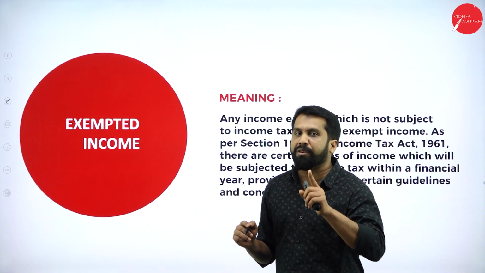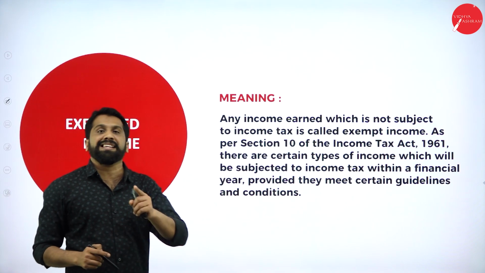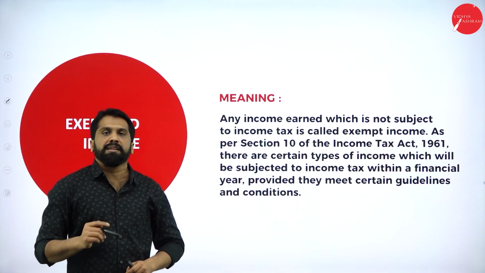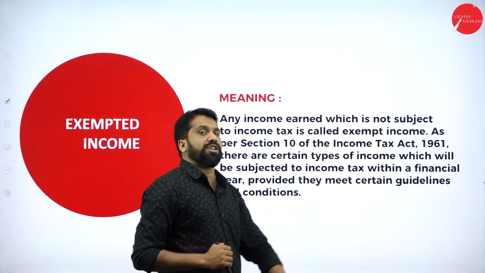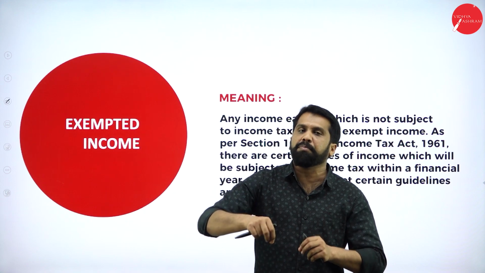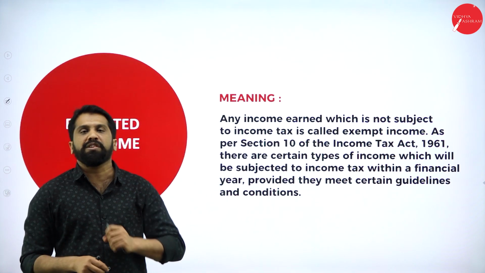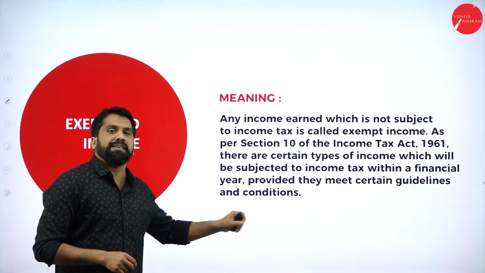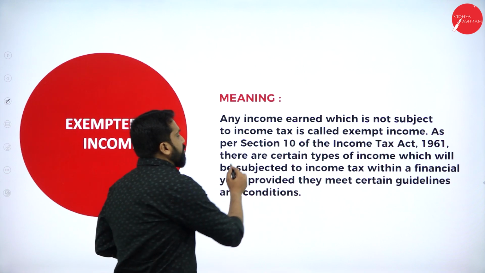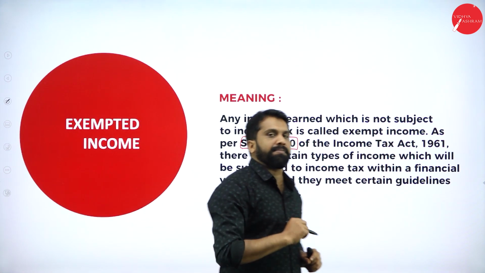They will not ask you what exempted items are. They will ask you to list out any 10 items which come under exemption. Now, we will understand which those exempted items are. Don't go in depth. You just have to remember any 10 items which come under exempted items. Now, these are the exempted items. We call it under section 10.